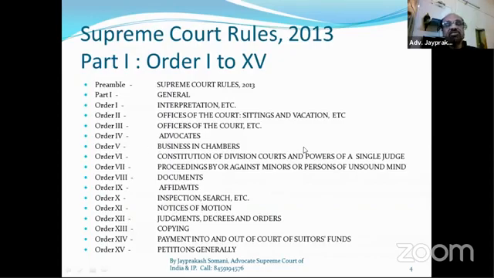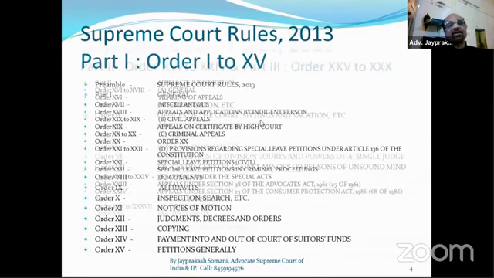It is given in business in chamber. Order 6, like that. Order 7, then documentation, affidavit, inspection, search, notices of motion, judgment, decree, order, copying, payment into and out of court, and suitors' funds, petitions generally. This is the index part.